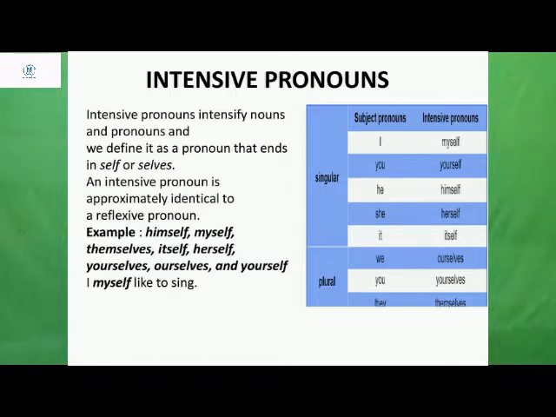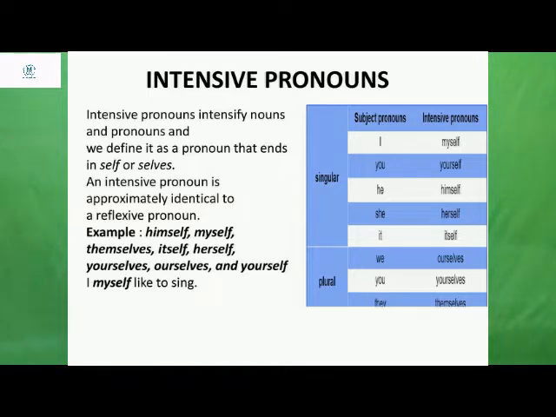So if you look at the examples, these intensive pronouns are somewhat closely related to reflexive pronouns. Examples of reflexive pronouns we will see in the next video. But at first, these intensive and reflexive pronouns will appear somewhat the same. Understood? Only their usage makes them vary. Examples of intensive pronouns are himself, myself, themselves, itself, herself. Such types of words are called intensive pronouns.